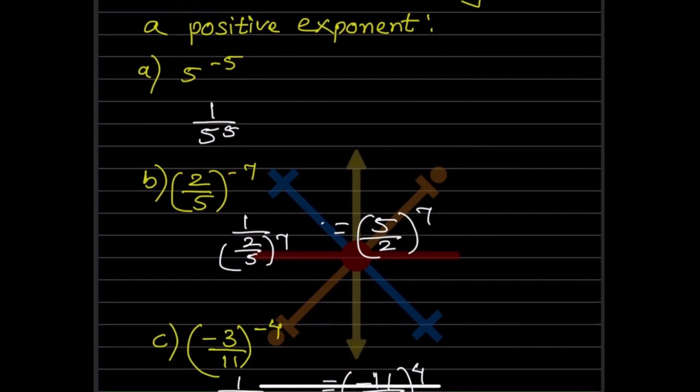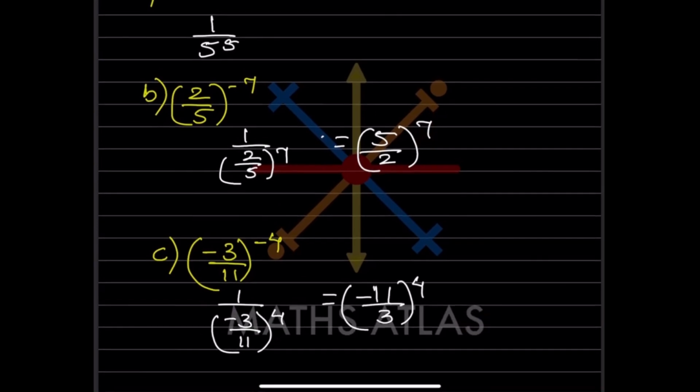Now this is 2 by 5 raised to minus 7. Now you have to make it positive here. So 1 by 2 by 5 raised to 7. Now you can see the denominator is a fraction, so you will flip it over, that is going to be 5 by 2 raised to 7. Again, the negative sign is not going to change, only you are going to flip over this number. So that number will go along with this, so this will be positive and not negative. So you have to be careful over here.